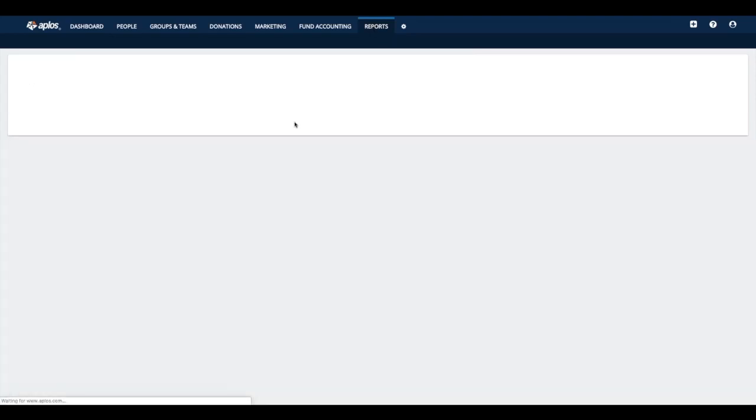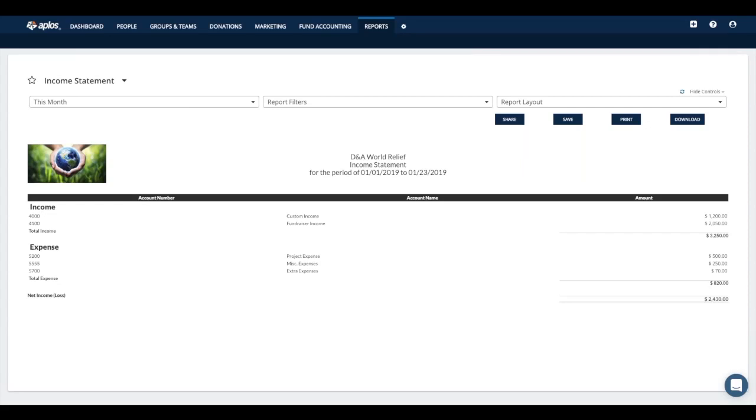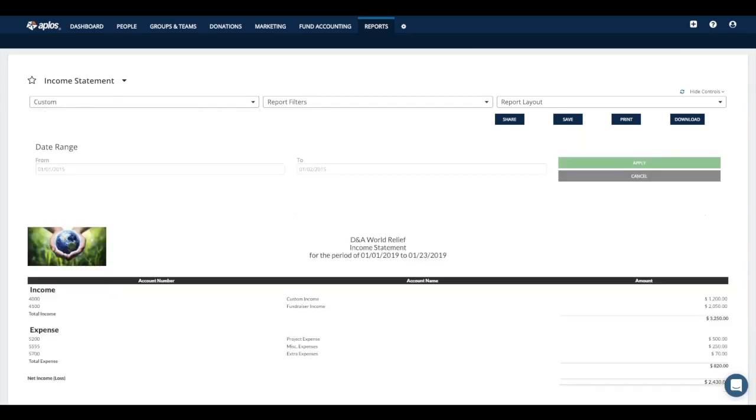All right, and the next report I'm going to show you real quick here is the income statement report. The income statement is your basic profit and loss report that shows what's come in and what's gone out as of a certain date range. Most of the reports in Aplos do run off of a date range rather than an as of date like the balance sheet. So if you want to change your date range around, just click on the date field on the left-hand side there. We give you some preset options such as this month, last month, this year, last year, but we do also offer a custom date range option if that's needed.